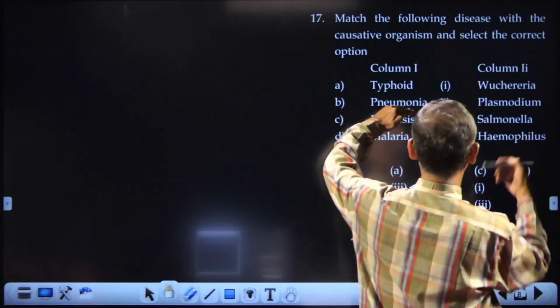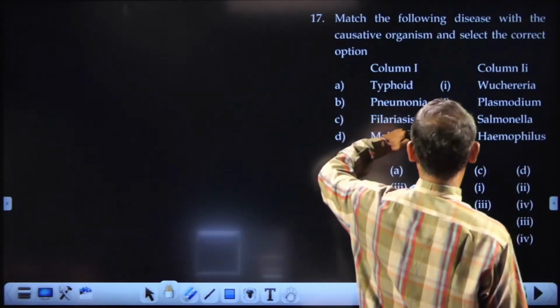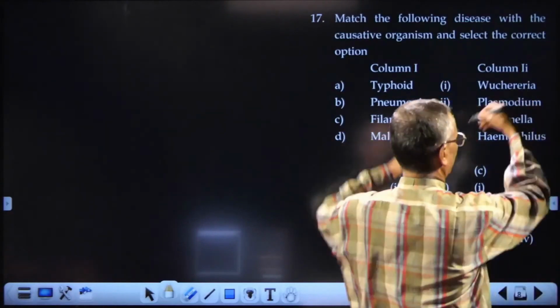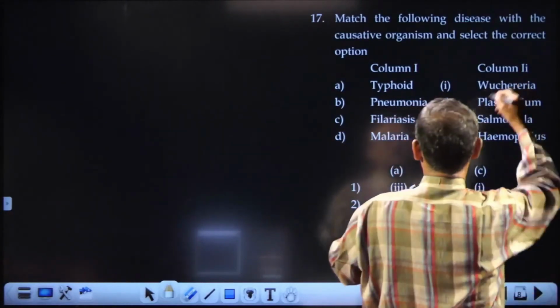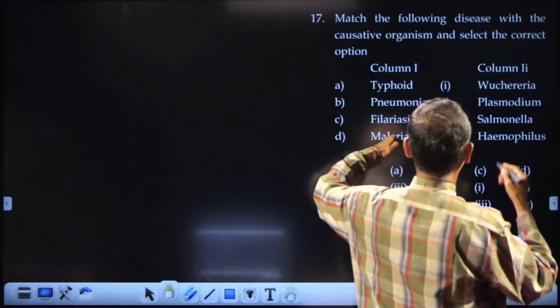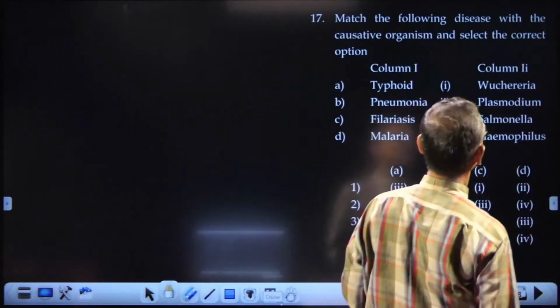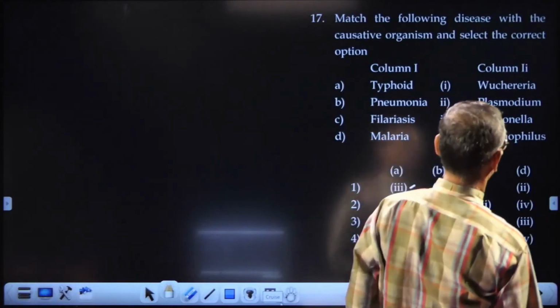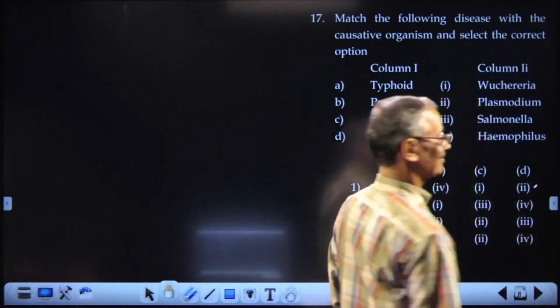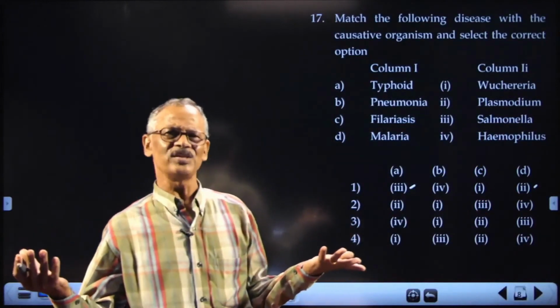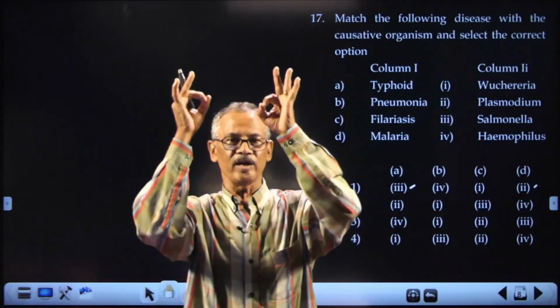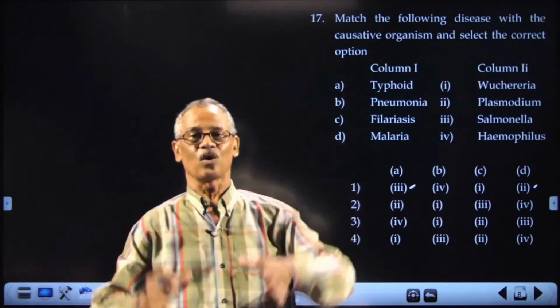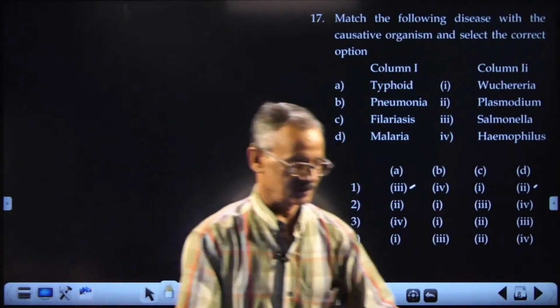Pneumonia, Haemophilus pneumoniae. Filariasis, Wuchereria bancrofti, that is elephantiasis. And malaria is caused by Plasmodium. See, D is 2. There is only one option. So easy a question, and that technique always works with match the following questions. You got it?